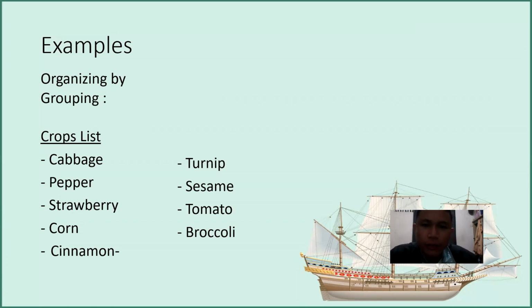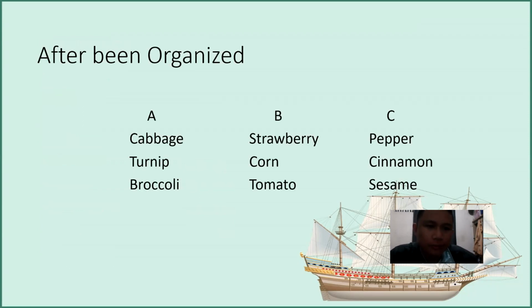Have you already read it? Now I will change to the next page. After reading this, you will understand what I am talking about in organizing by groupings. Let's read it together. In A, I make 3 groups based on the alphabet ABC. A is cabbage, turnip. B, you can see, and C, pepper, cinnamon, and sesame.